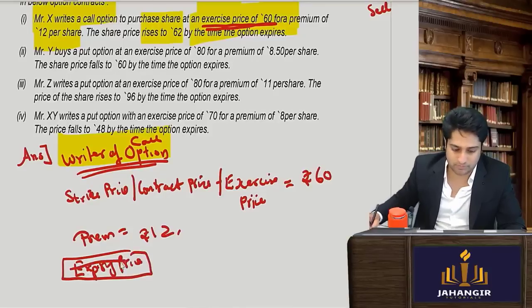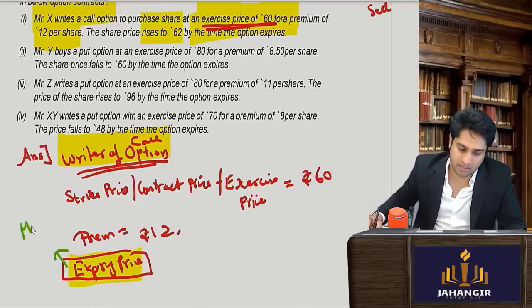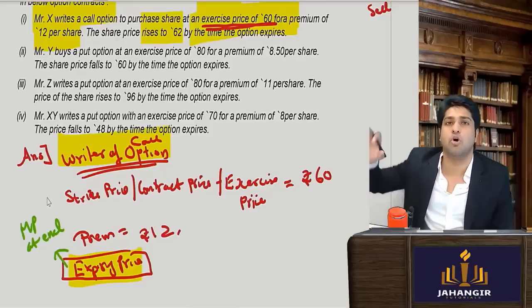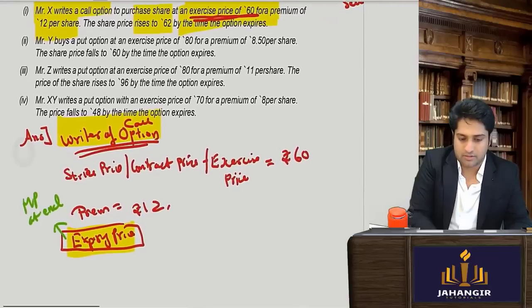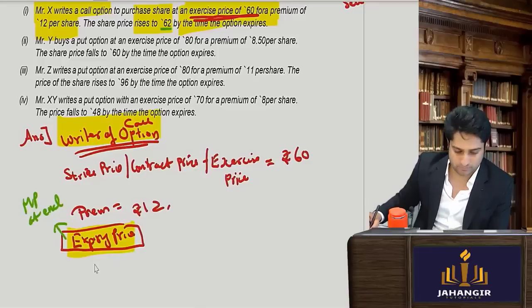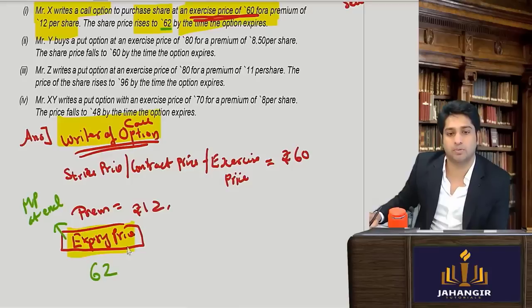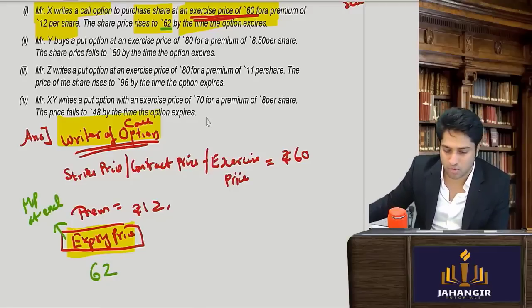Contract कितने में खत्म हुआ? Expiry price, or the market price in the end. I'll compare, market price at end कितना था? Market price at end. That's why it's called the expiry of the contract, when it expired. What was the price? What is the expiry price? 62. Okay.